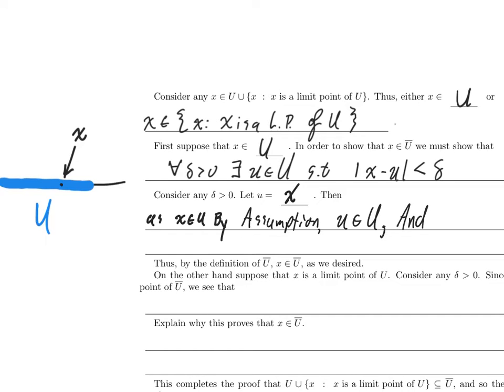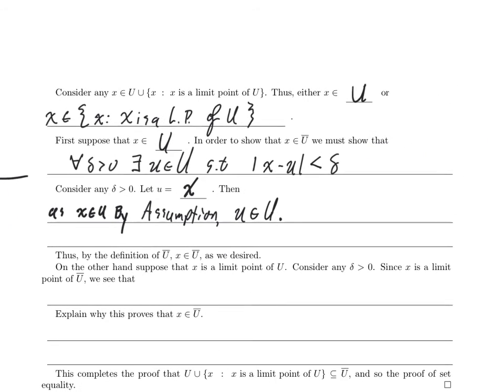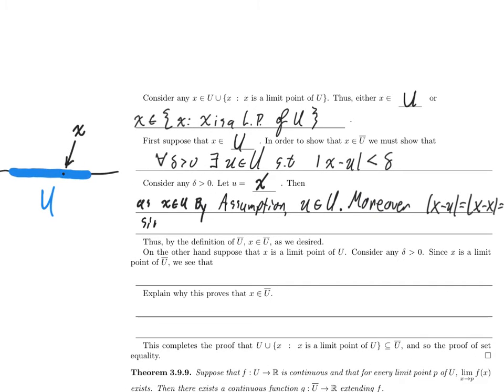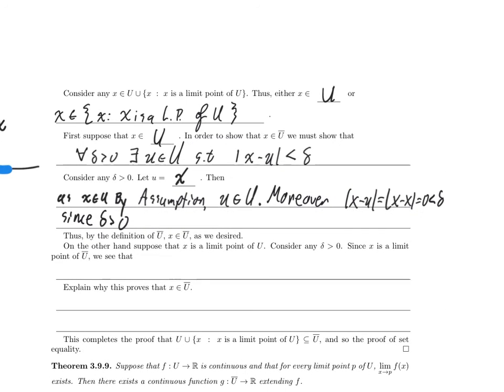Let's try to be grammatically correct. Full stop. Moreover, the absolute value of x minus u is equal to the absolute value of x minus x is equal to 0, which is less than delta, since delta is greater than 0. Thus, by the very definition of u bar, x is in u bar. Because what have we shown? We have shown that for every choice of delta, there exists some u, which is in big U, and which satisfies that the absolute value of x minus u is less than delta.